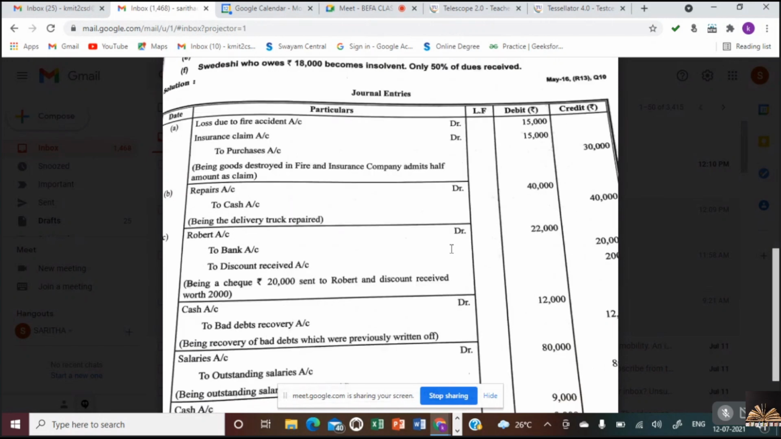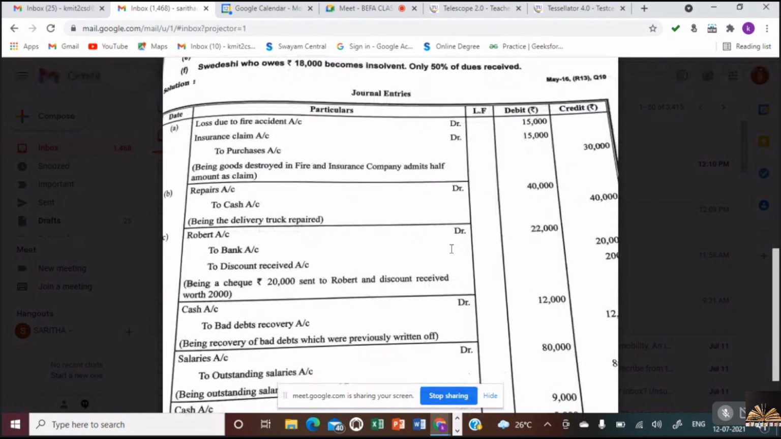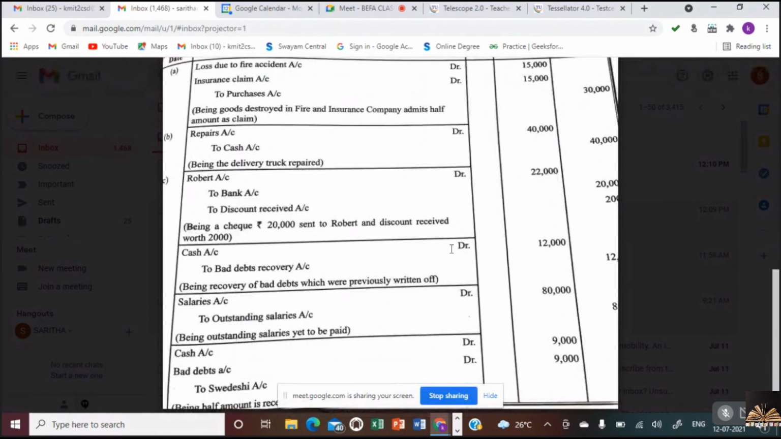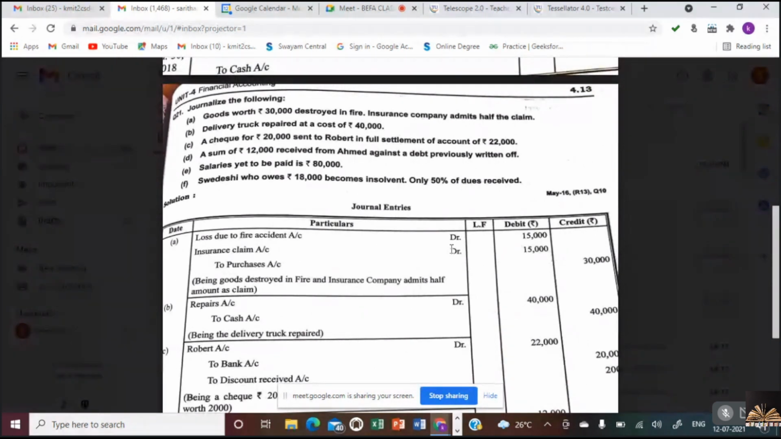But here we didn't pay, it is outstanding. Salary yet to be paid means outstanding. What would be the entry? Salary account debtor to outstanding salaries account. Is that clear? Outstanding means we need to pay but have not paid, so we say it as outstanding salary account. So you have to carefully see whether it is paid in cash, whether it is paid in check, or whether it is due.